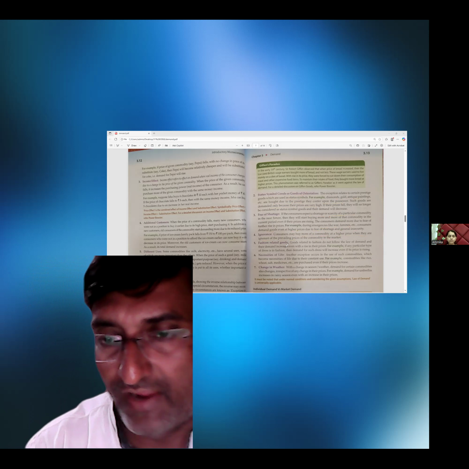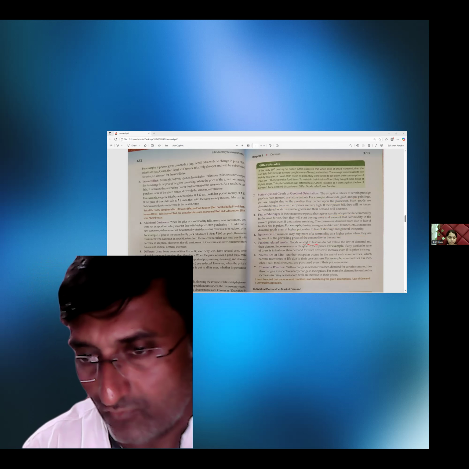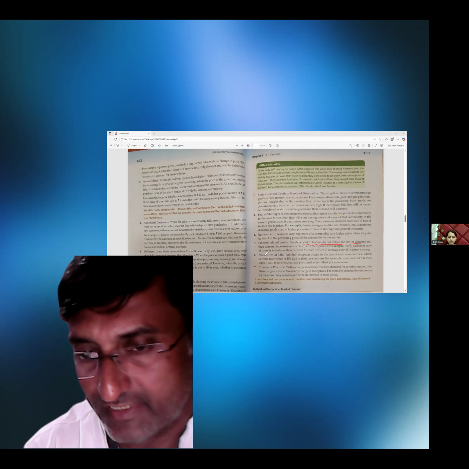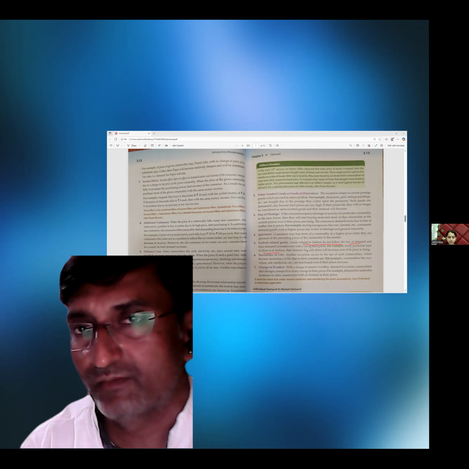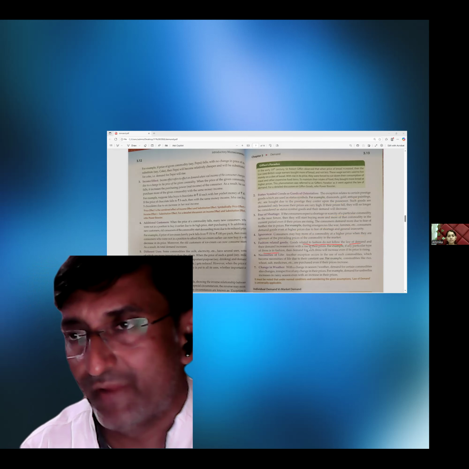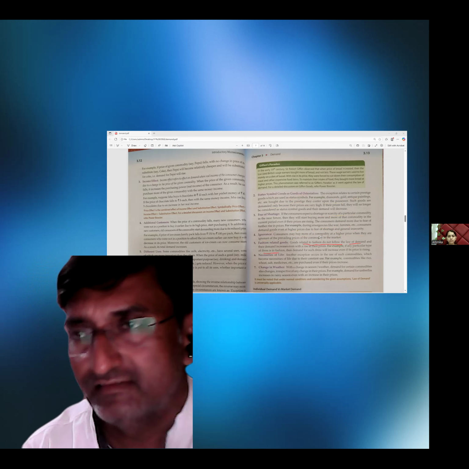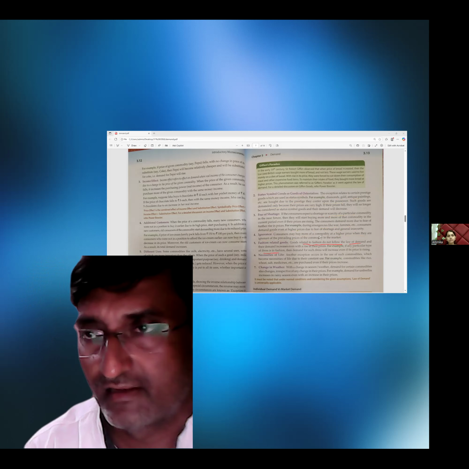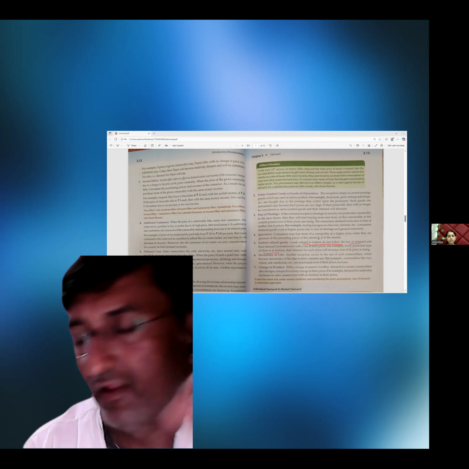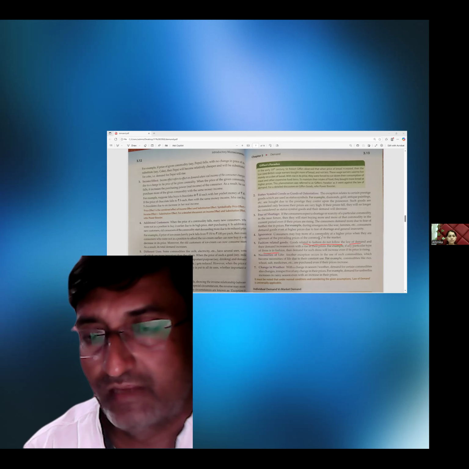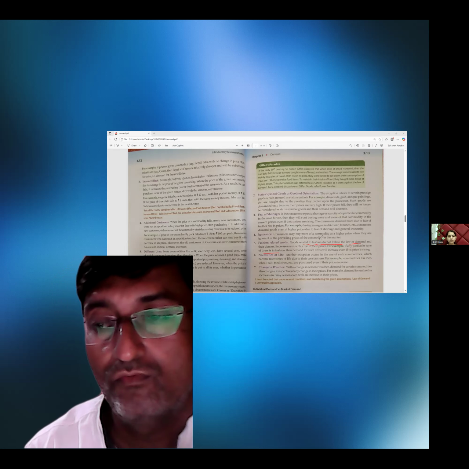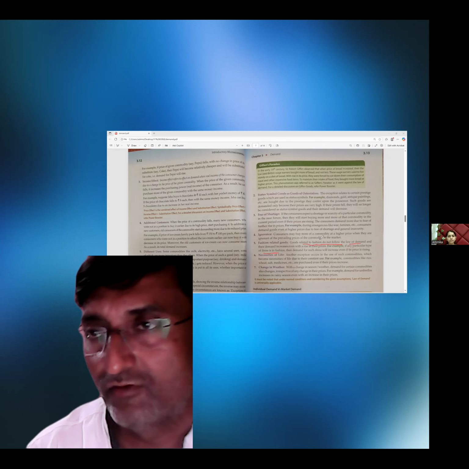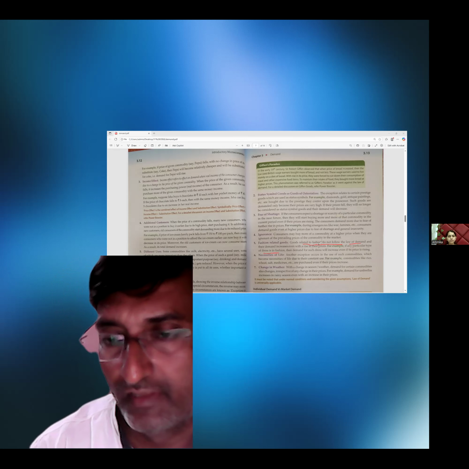Fashion related goods. Goods related to fashion do not follow the law of demand. Example, if any particular type of dress is in fashion, nowadays you can take the simple example of jeans. Doesn't matter, prices rise day by day. Denim, Levi's, Reebok, etc. There are a number of brands in the market. Every day prices of those pants rise, but still we are using more and more. It is not affecting the demand for jeans.